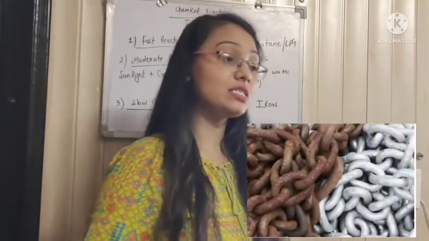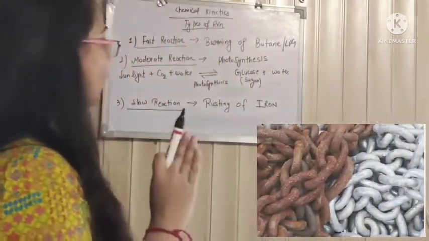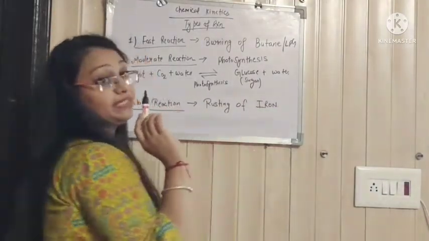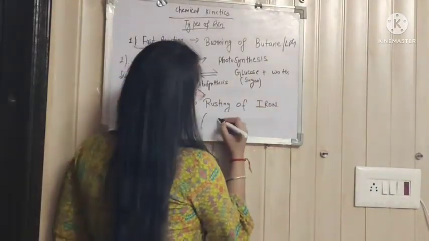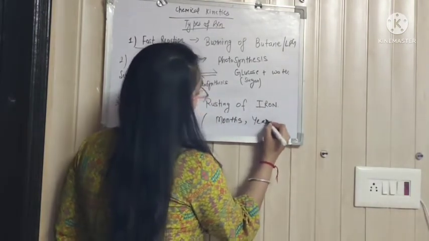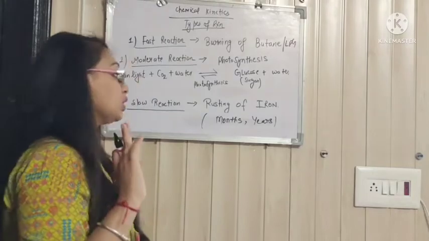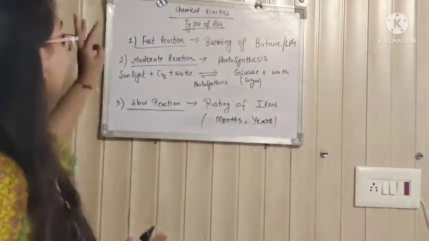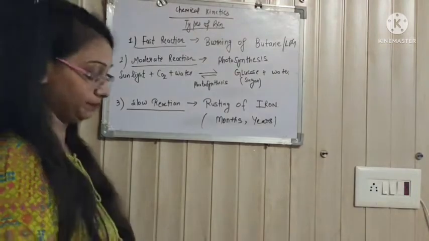Rusting of iron is a slow process because the time required to complete this reaction is very large. It can take months or even years, depending upon the quality of the iron and atmospheric conditions. So these are the three basic types of reaction.